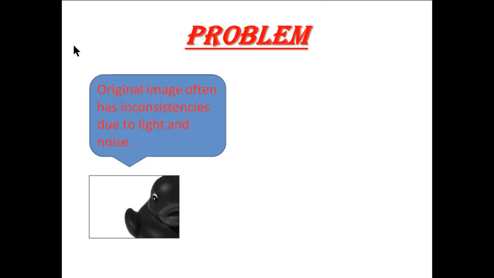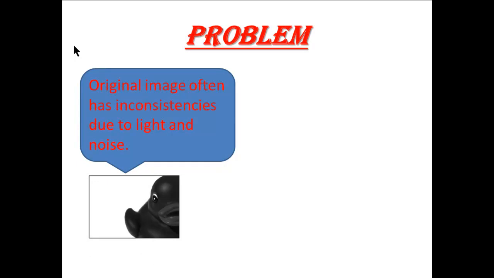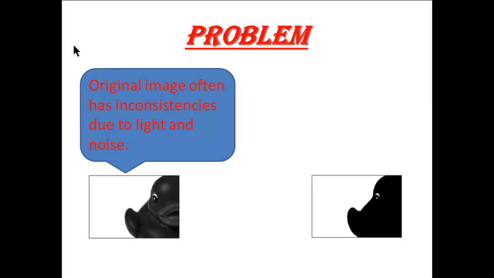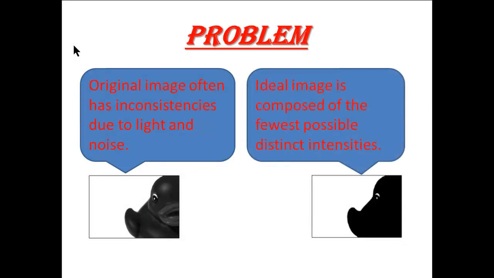Image segmentation. Problem: the original image often has inconsistencies due to light and noise. The ideal image is composed of the fewest possible distinct intensities.